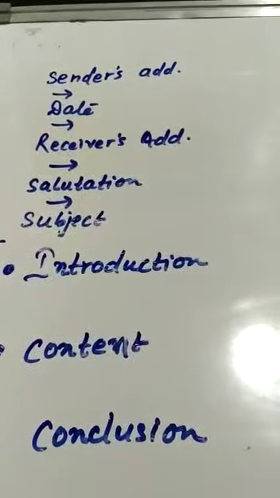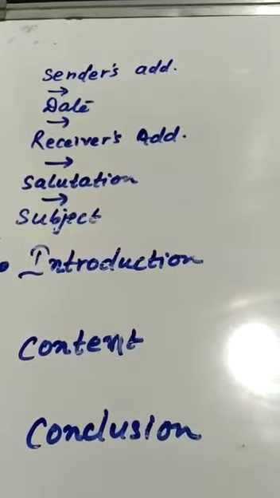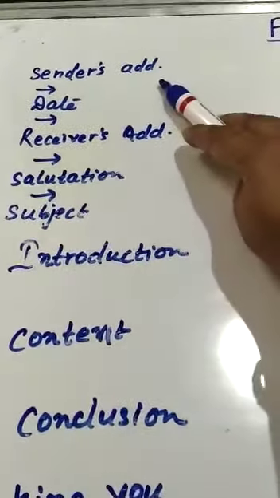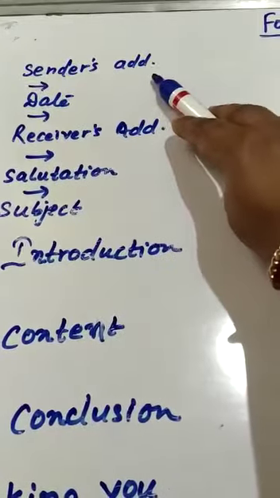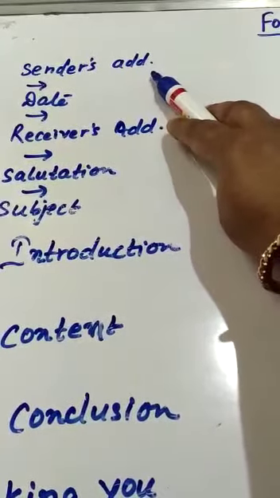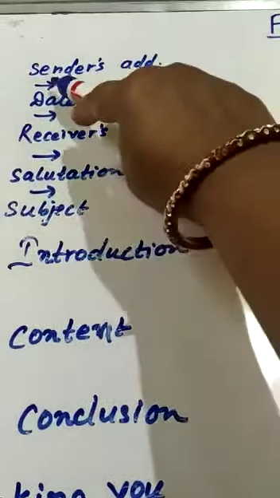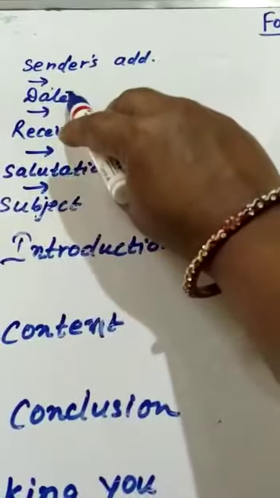Now coming to the format of the formal letter. At first we will write the sender's address. Suppose that you are the sender, then you have to write your address here. And this arrow signifies the blank space. Here you have to leave a line, and then after you will write the date.